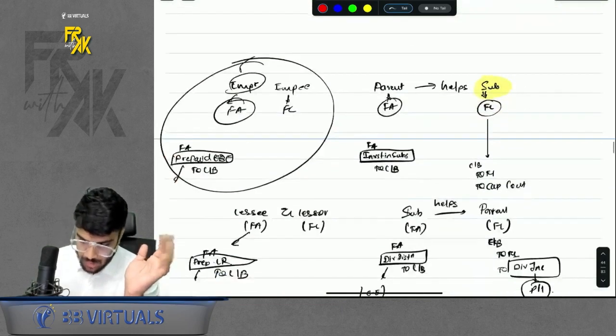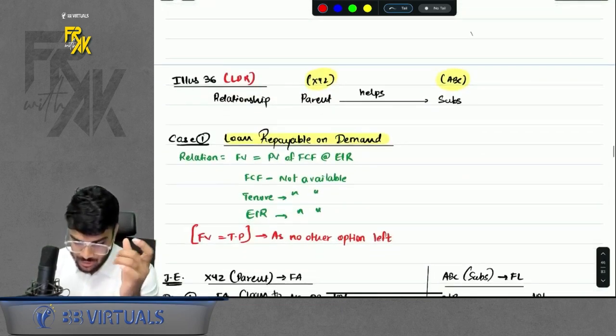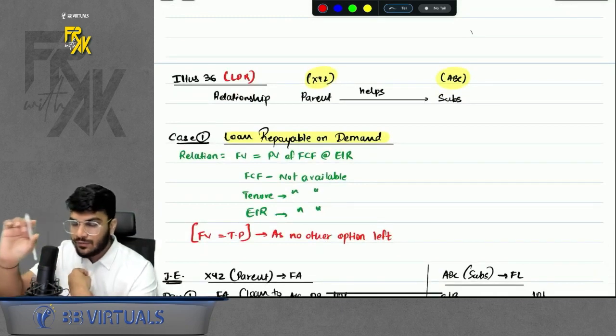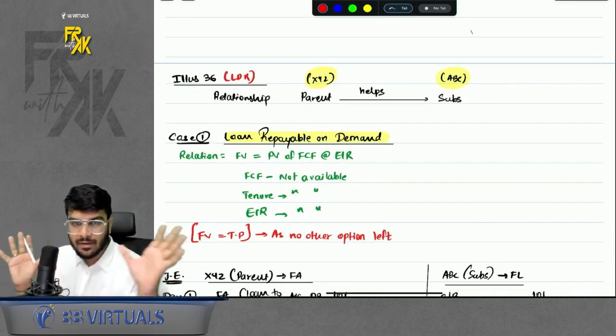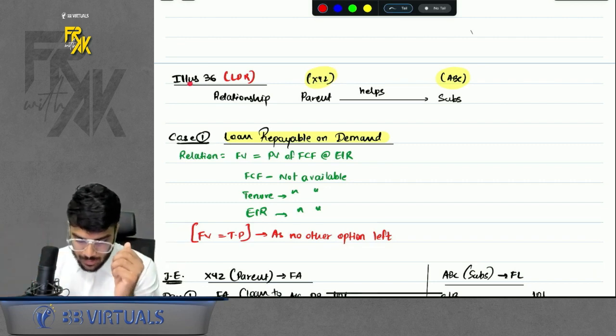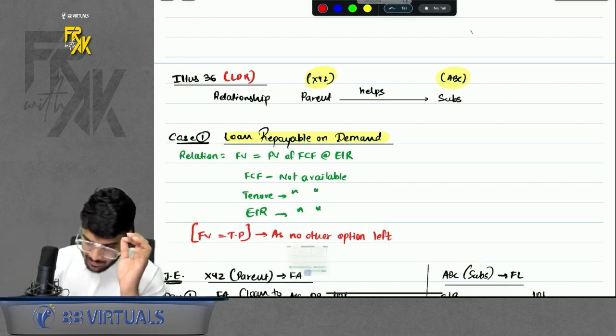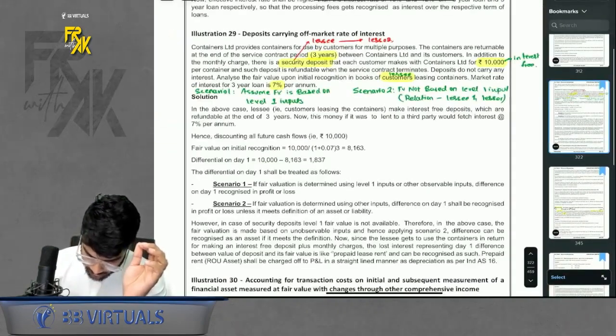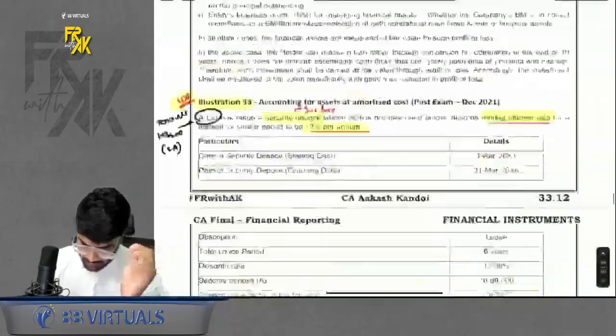Don't worry about it. So this was the summary of relationships which I have prepared, with a lot of effort, by giving the differences through journal entries so that you can remember it very effectively for the exam as well, right? Then we also did one illustration, number 36. I will show that illustration to you as well. One sec.